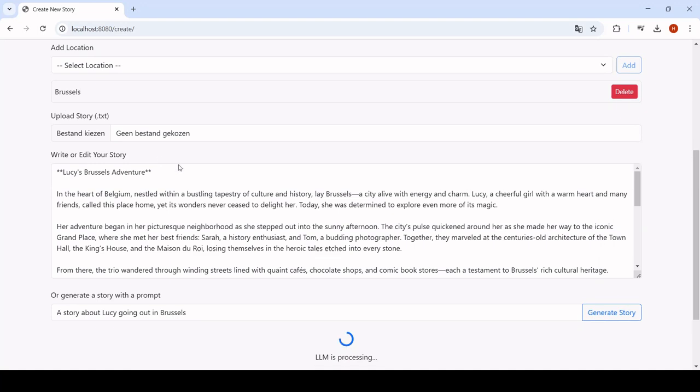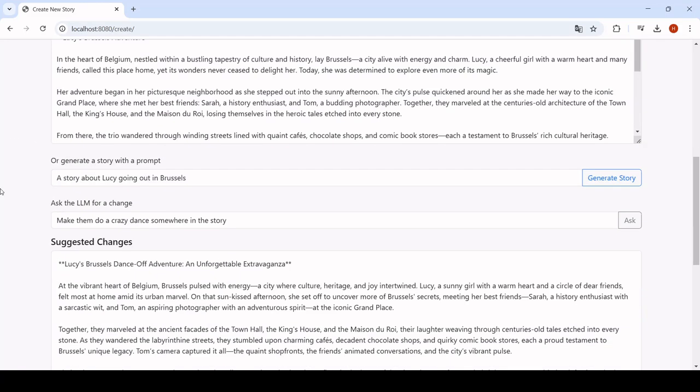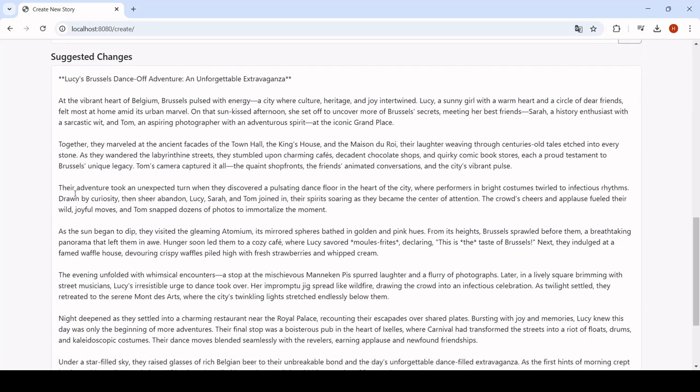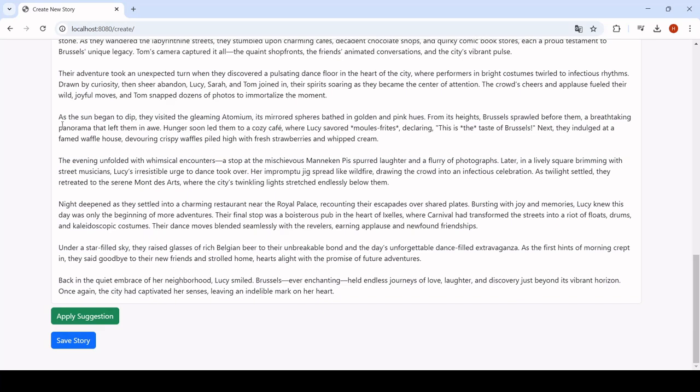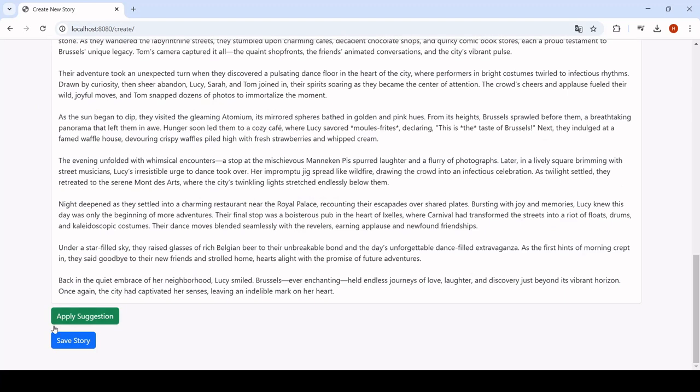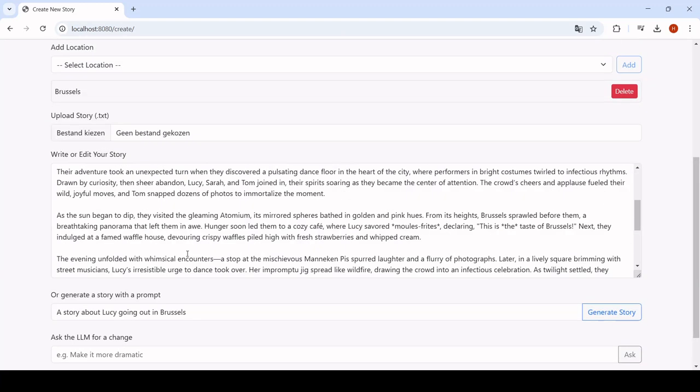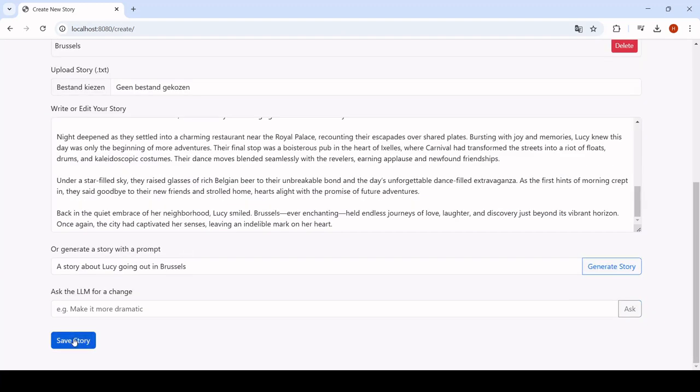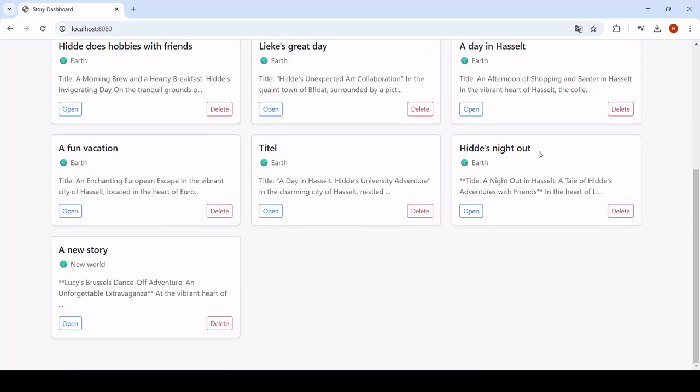What else you can do, by the way, is type in the story yourself or upload a text document you have written beforehand. You can do that as well. So here are the suggested changes. You will see that there should be something about a dance in here. Yeah, so here they are dancing. You can then apply the suggestions if you want to, and then it's in the main area. And then you can save the story, which you will see is here, a new story.